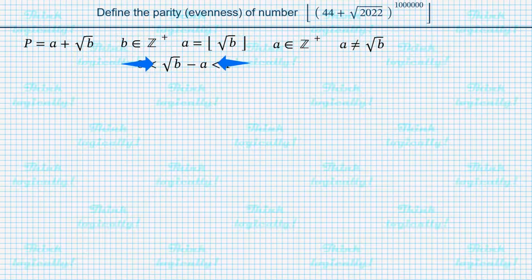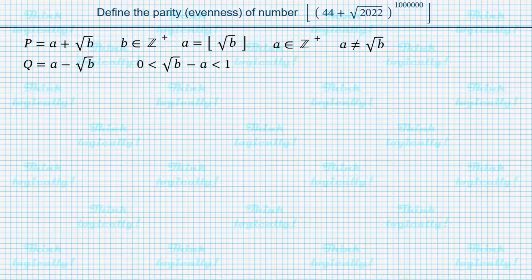Number square root of b minus a is in fact the fractional part of the square root of b. However, we will deal with its opposite. Number q equal to a minus square root of b. We see that numbers p and q differ only in signs before the square root. Such numbers are called irrationally conjugate.